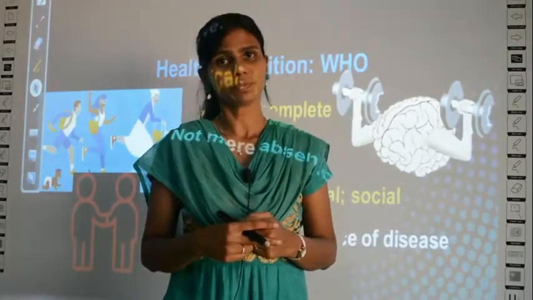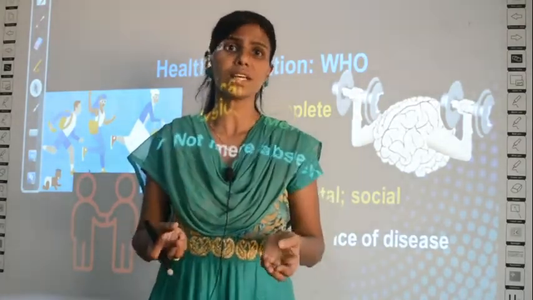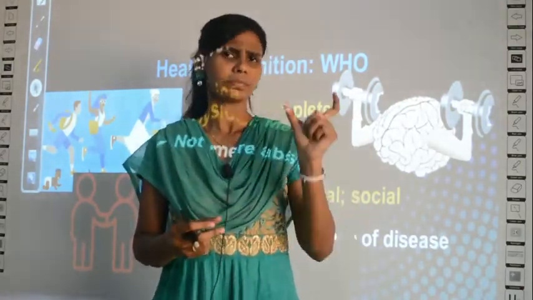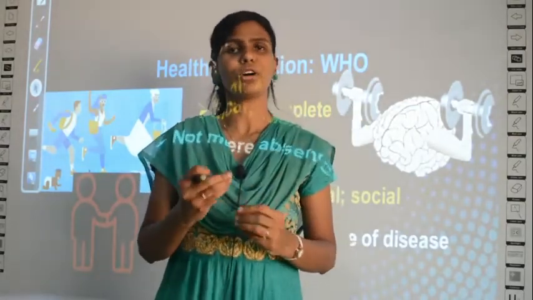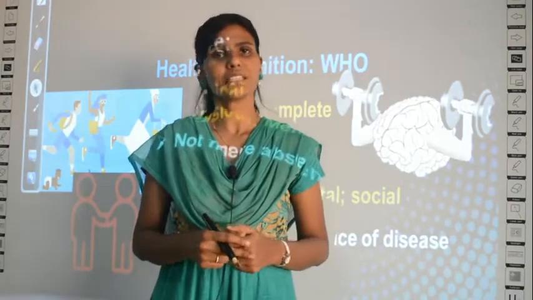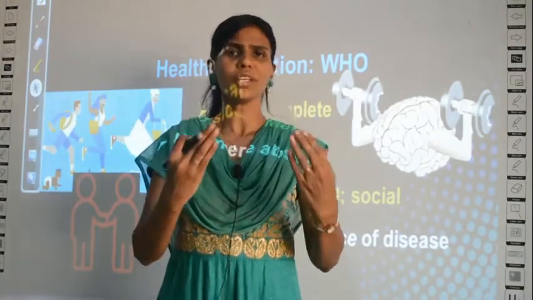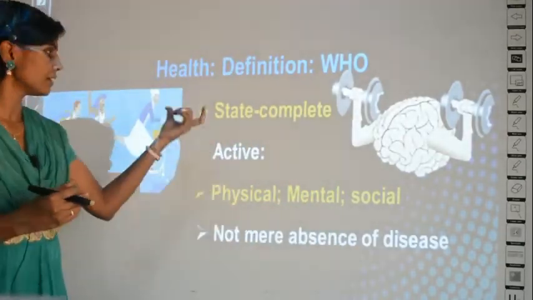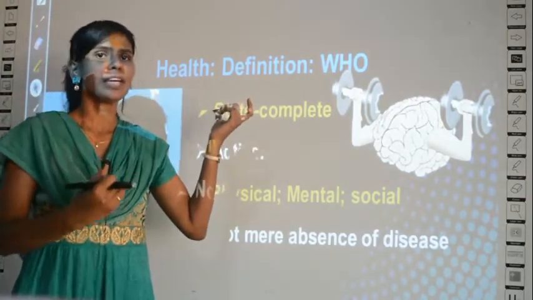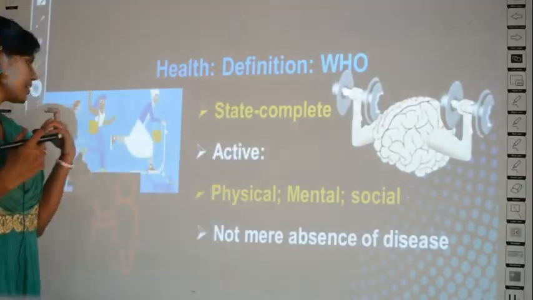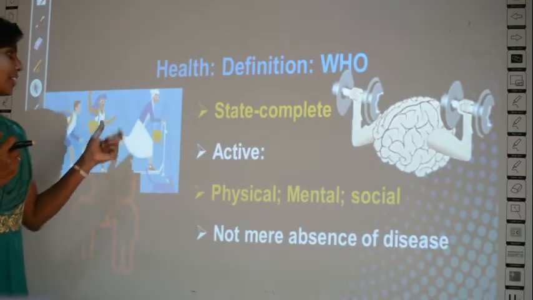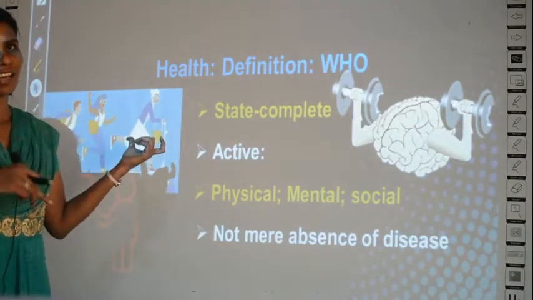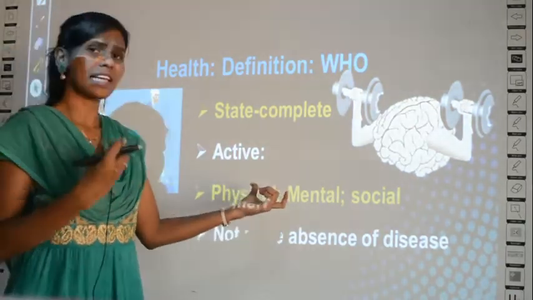How will you know? You don't talk to them, but by their physical activities, what you can see with your eyes itself, you can declare whether a person is active or inactive. You need not go for any medical checkup. All that you can see with your eyes is physical. If a person is physically active, then he is said to be in good health. Like, you can see even an old lady taking a cycle and moving about. So it is a physically active condition.